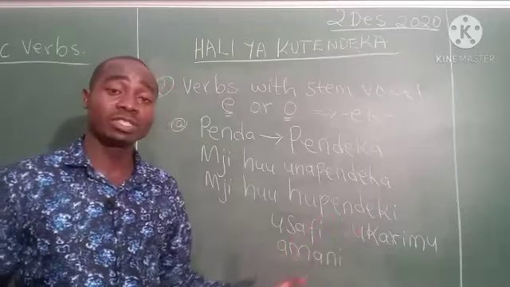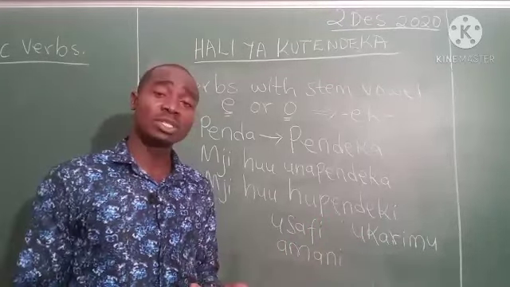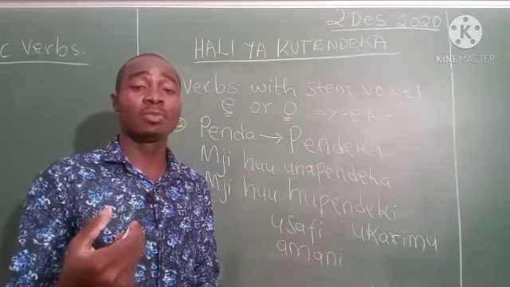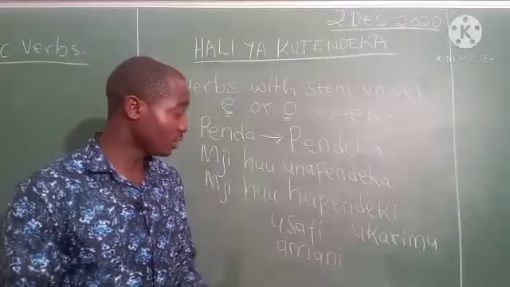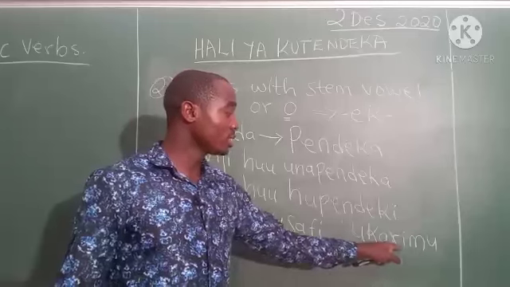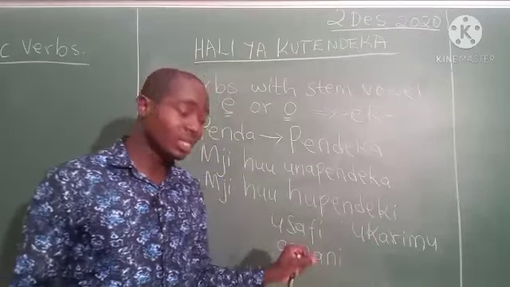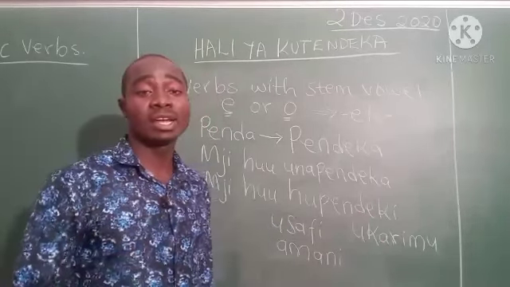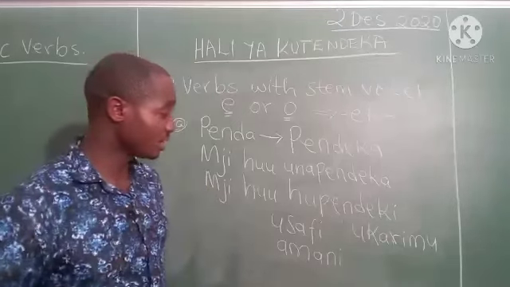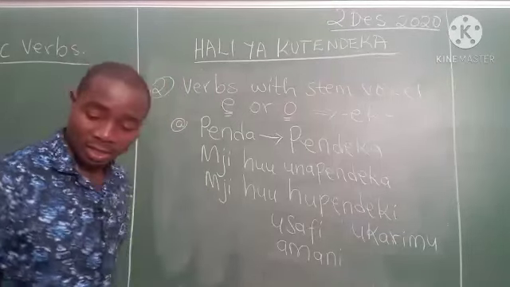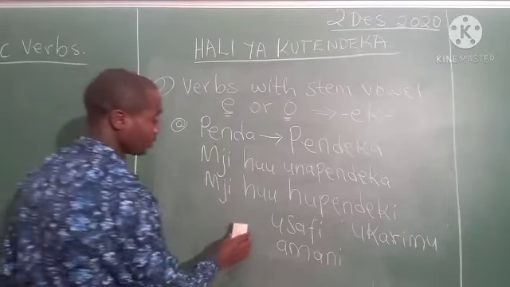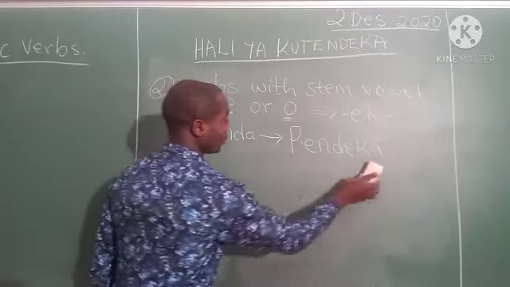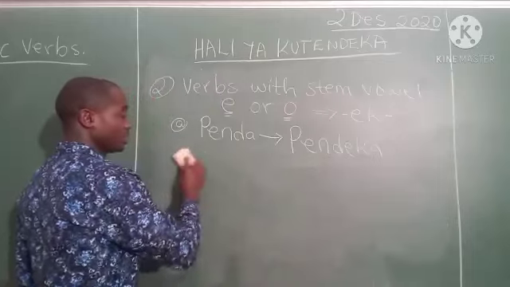Ukarimu is generosity. So my name is Abdul Karim, mja wa mkarimu. I'm the servant of the most generous. The most generous is God. So I'm the servant of the most generous. Now ukarimu is generosity. So when you enter a city, kuna usafi, kuna amani, kuna ukarimu. You say, mji huu unapendeka. So let's go to another example. I'm going too fast.